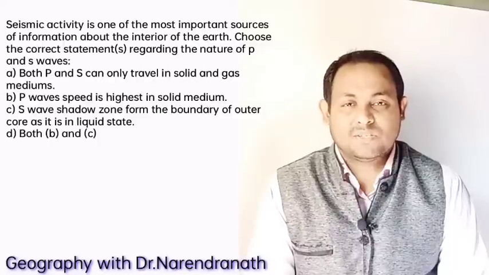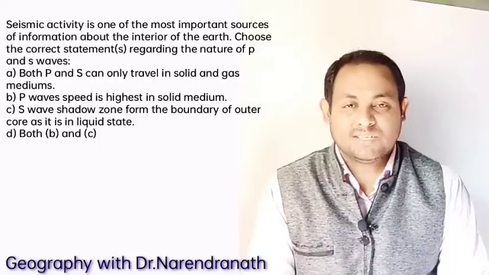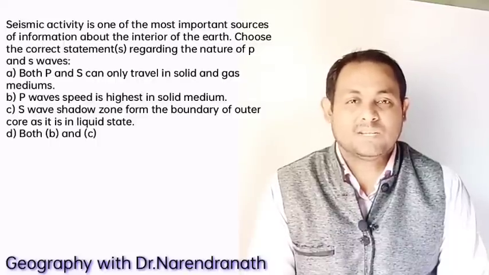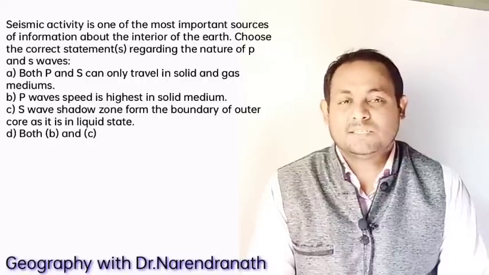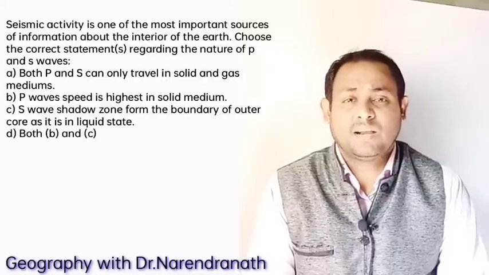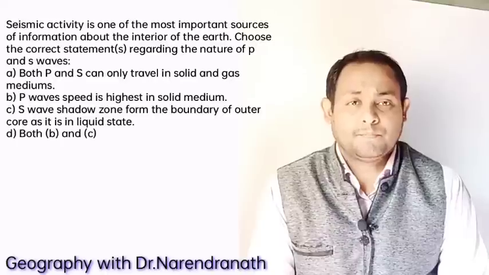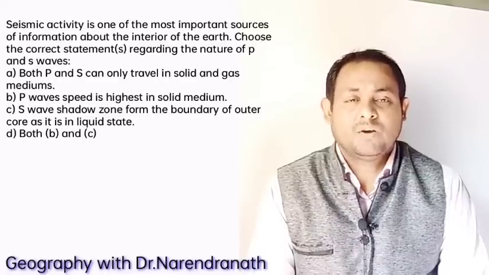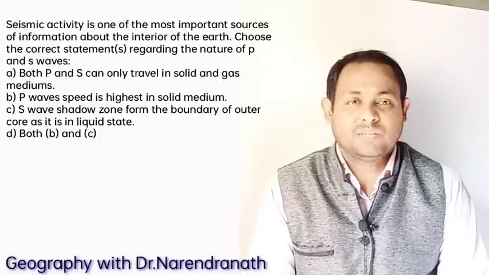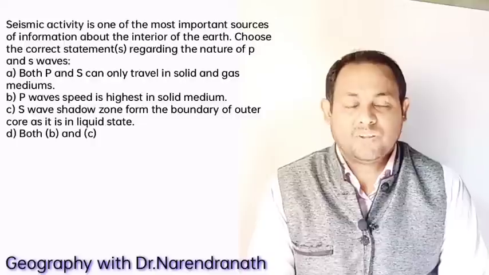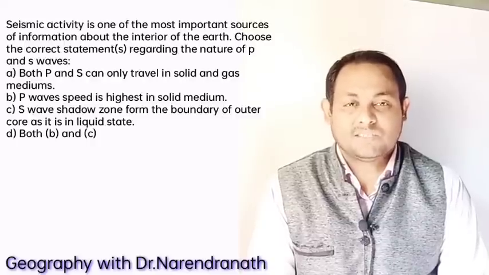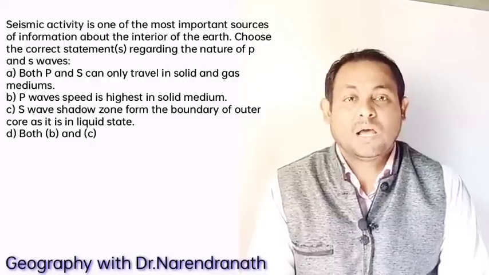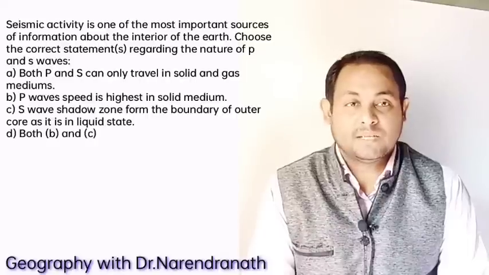And the S wave shadow zone forms at the boundary of the outer core as it is in a liquid state. And D, both B and C. So definitely, the primary waves are compression waves that are longitudinal in nature, and P waves are pressure waves that travel faster than other waves through the earth to arrive at the seismograph.